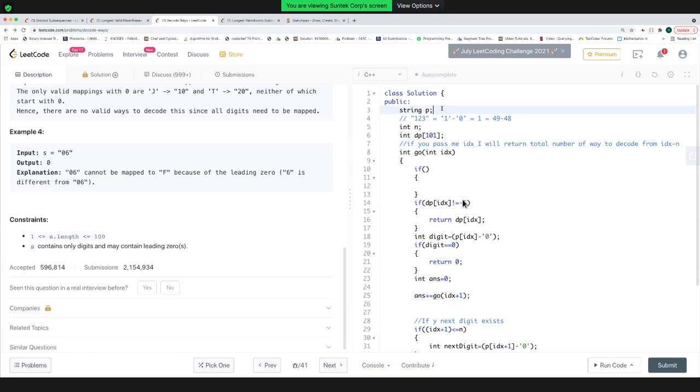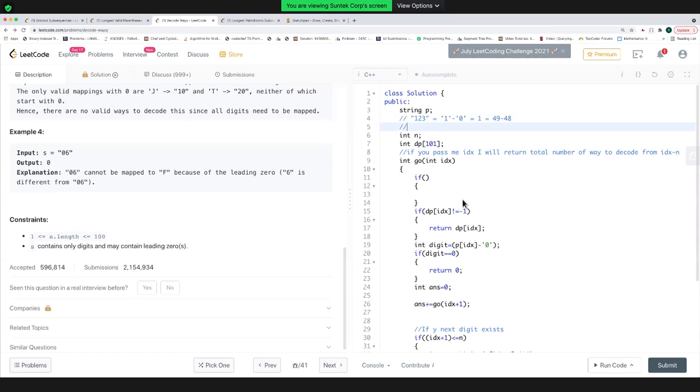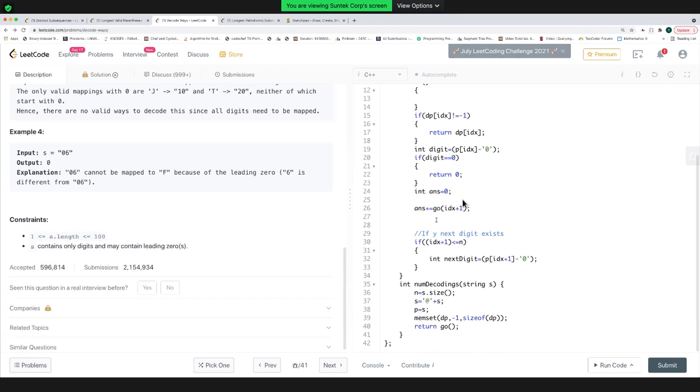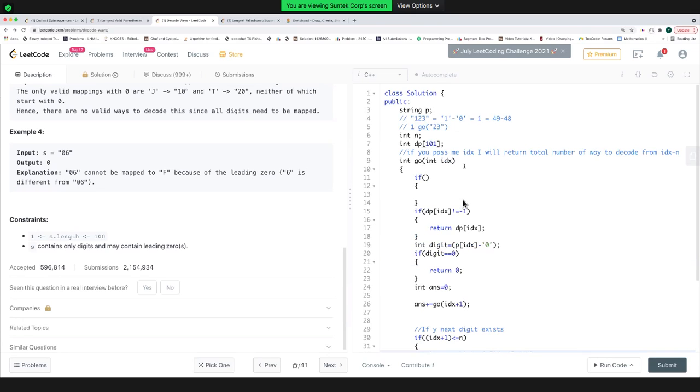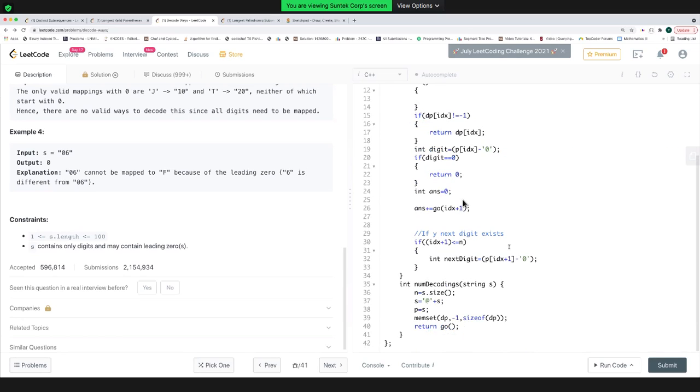So let's say my string is 1, 2, 3. I can take 1 alone. I'm asking my go function to find me the answer for 2, 3, and whatever cases there are for 2, 3 will be the number of cases for 1, 2, 3, because I can append 1 in front of all the cases for 2, 3. Now I can take 1 and 2 together as 12. So I found my next digit, and my total number is my current digit into 10 plus the next digit.